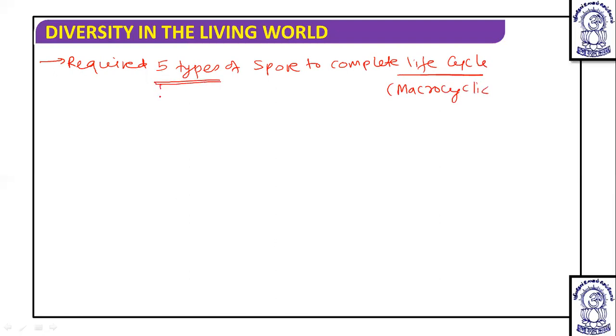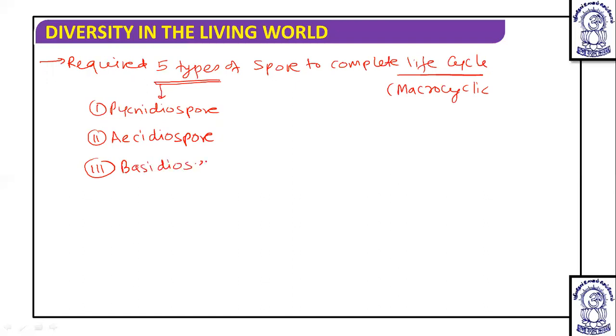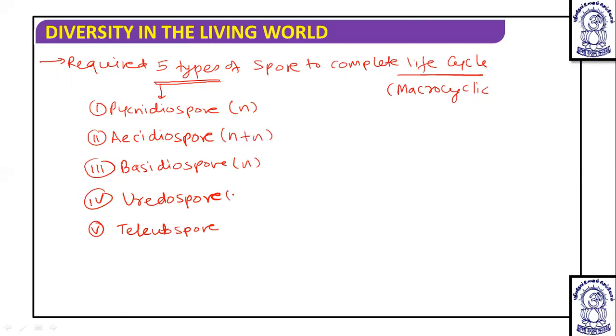The five types of spore produced here are: first, pycniospore; second, aeciospore; third, basidiospore; fourth, uredospore; and fifth, teleutospore. Of all of these, pycniospore and basidiospore are haploid. The remaining three are in the N plus N condition.